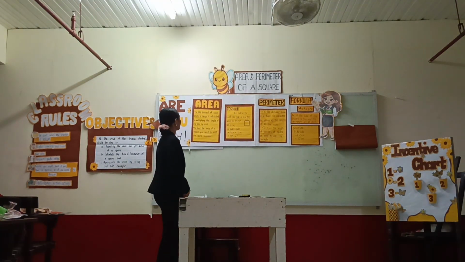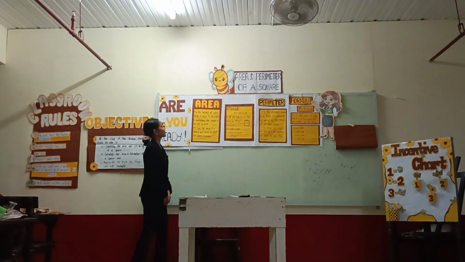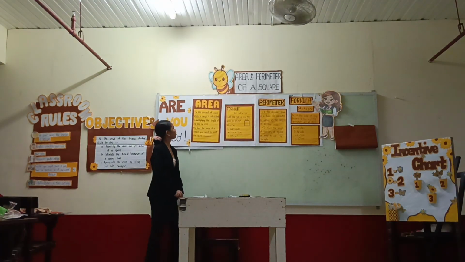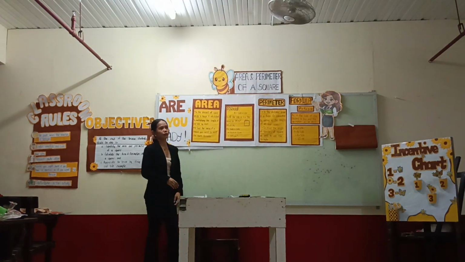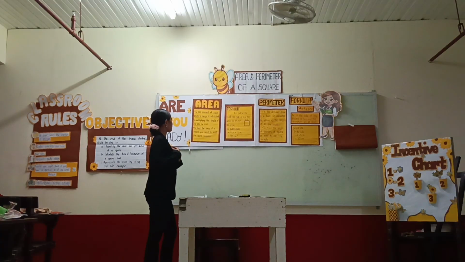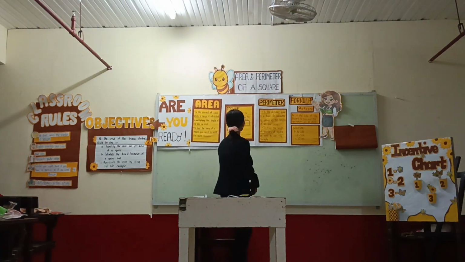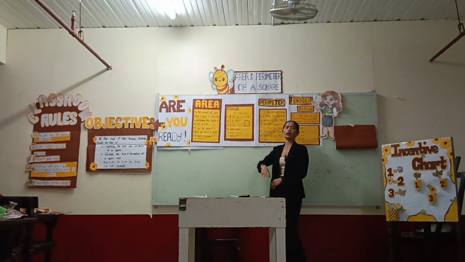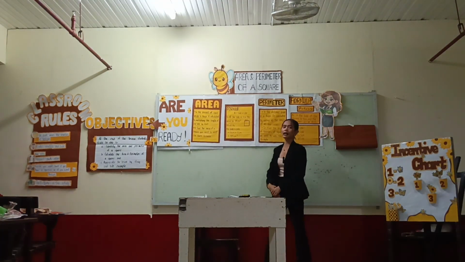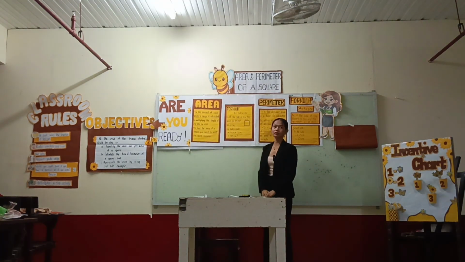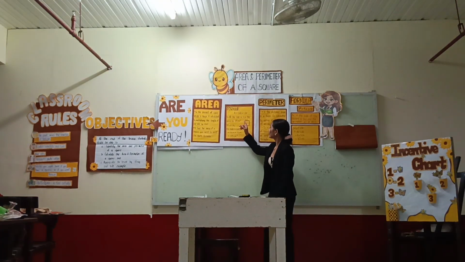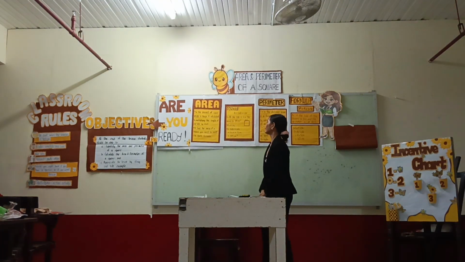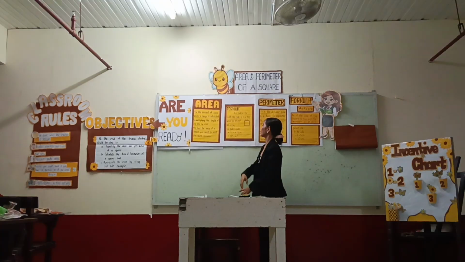The area of a square is the amount of space inside a shape. It is calculated by multiplying the length of one side by itself. To find the area of a square, you need to use the given formula. So this is the formula of area: area is equal to side times side. For example, if the side is 12 centimeter, the area would be 144 centimeter squared.